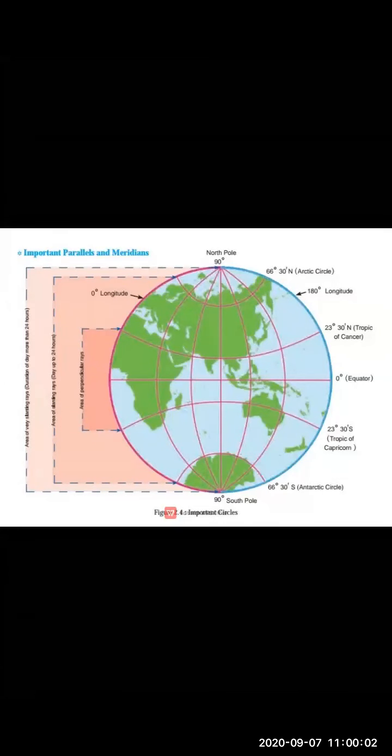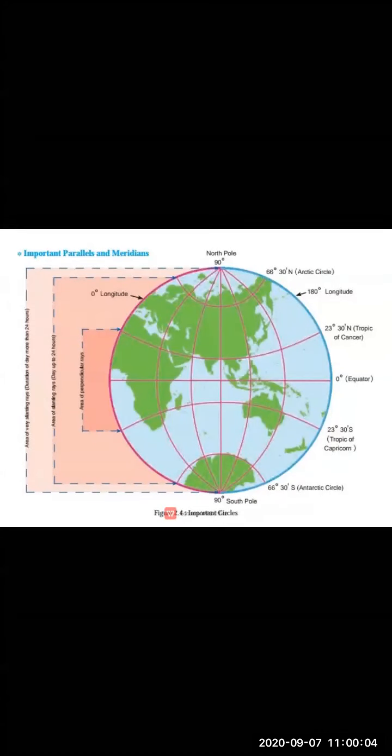So now, children, in this chapter we are going to study about the distribution of sun rays in various parts of the earth. How the sun rays are distributed in various parts of the earth. But now, children, before starting this, what do you mean by the term temperature?